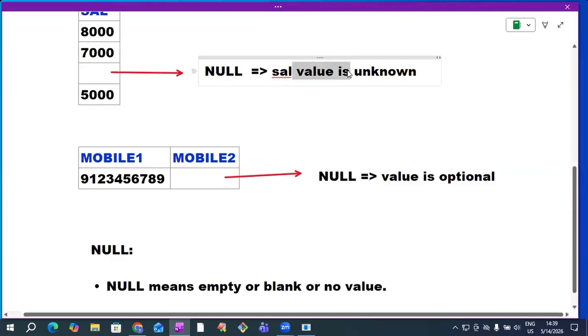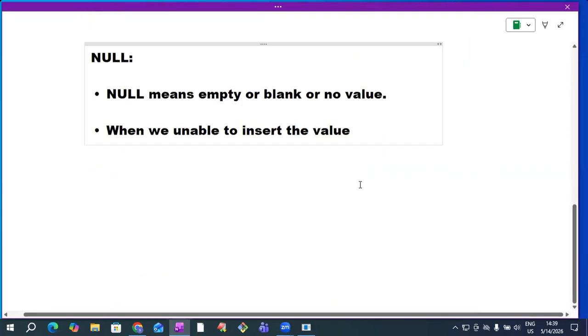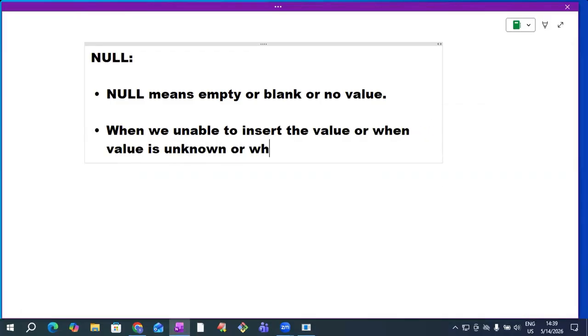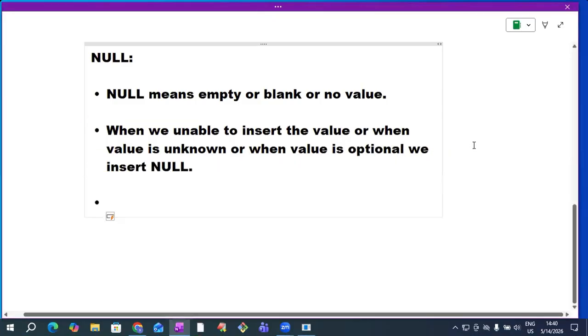Sometimes we may not know the value. How much salary he is getting, I don't know, so I'm inserting null. When a value is unknown, we insert null. Or when a value is optional, we insert null. In these cases, we insert null. Like this, some more cases may be there, but these 3 are important.